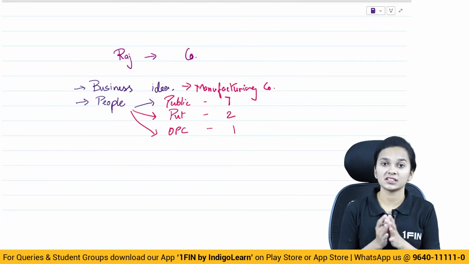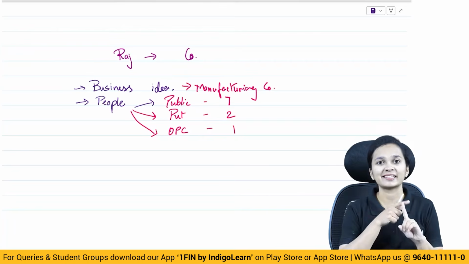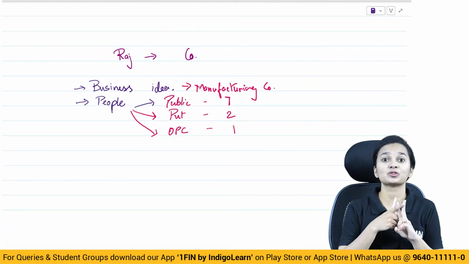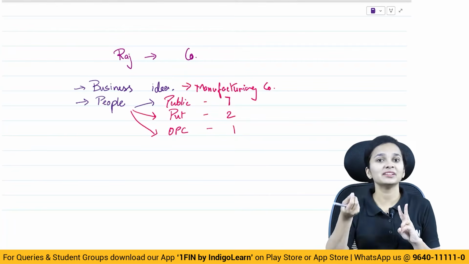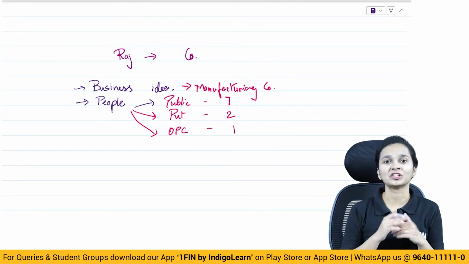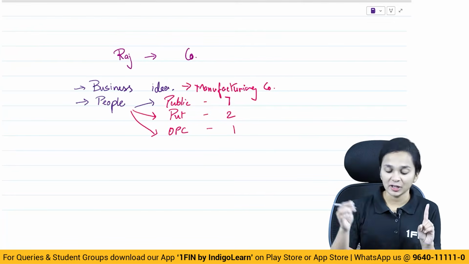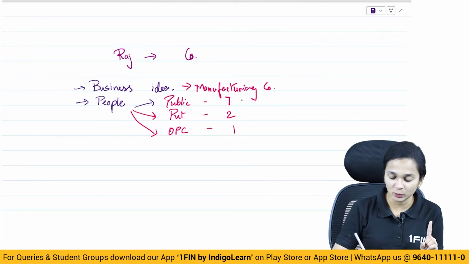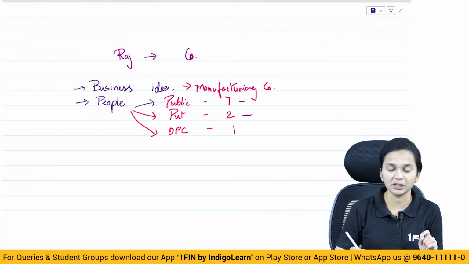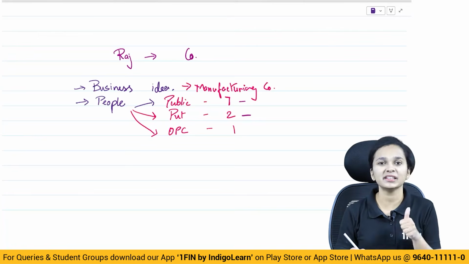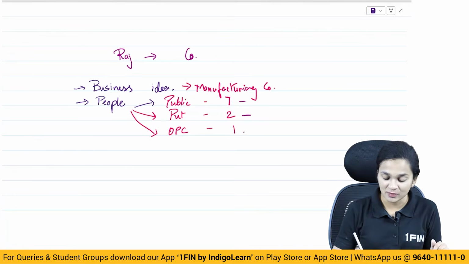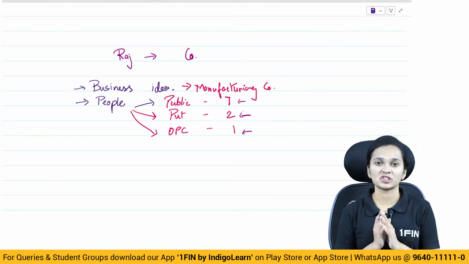So this is the first thing. Raj, after getting an idea, will first have to sort out the number of people he requires to incorporate the company. If it is a public company, a minimum of 7 people would be required. For a private company, a minimum of 2, and for a one-person company, only one person can himself incorporate the company. That is one thing which is done.